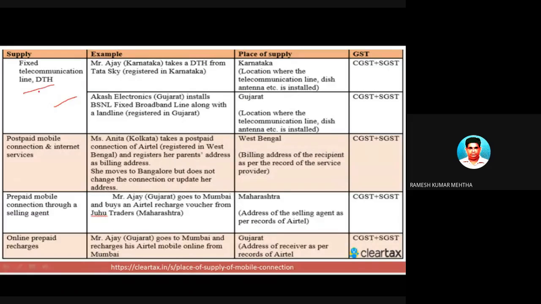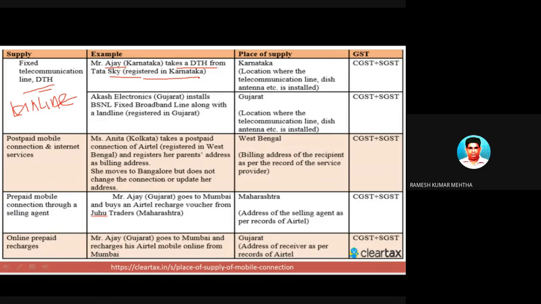Now, what is the first supply of service? The first supply of service is a fixed telecommunication line, or DTH as we call it. It is nothing but landline services provided by telecommunication operators to individuals or registered persons. For example, Mr. Ajay takes a DTH. I think you know about DTH from Tata Sky, direct to home, and this is registered in Karnataka.